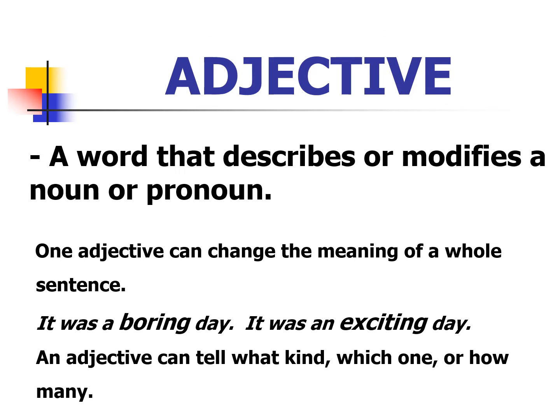It was an exciting day. An adjective can tell which one or how many. It basically describes the kind and the position of a noun or a pronoun, and sometimes it can also describe the quality, quantity, and many more things about the noun and the pronoun.